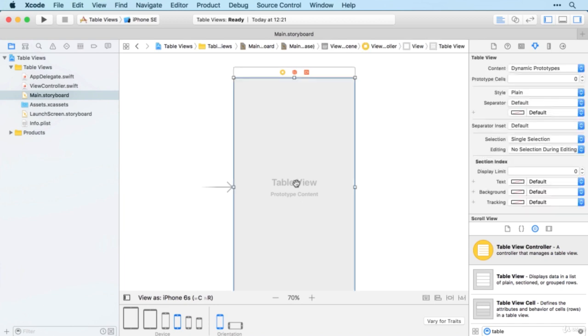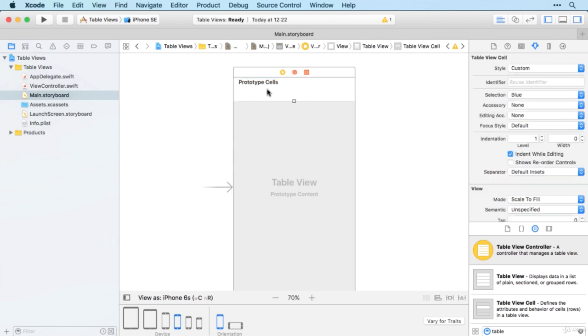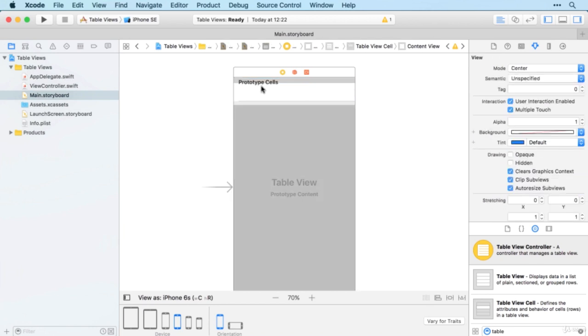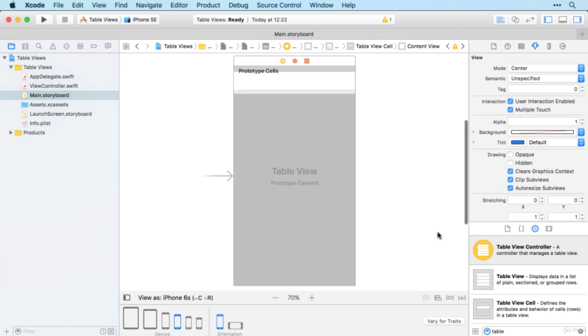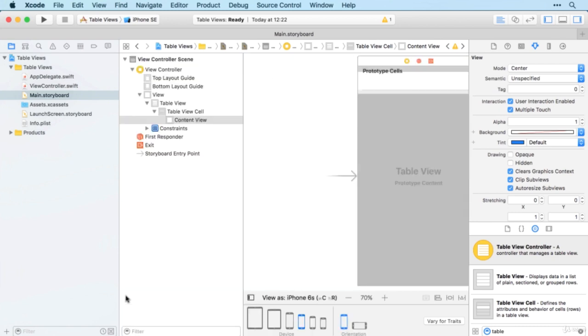So there's a couple of small changes we need to make to our table view before we go and add some code. And first off, we're going to add one prototype cell. And this cell then becomes, as it says, the prototype for the others, and we make all of our cells based on the design of this one. And there's one other thing we need to do to make it a little bit easier.